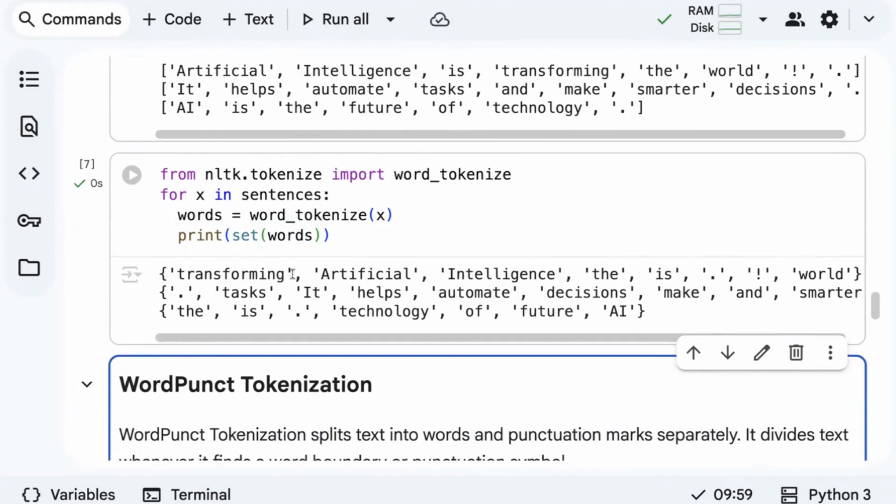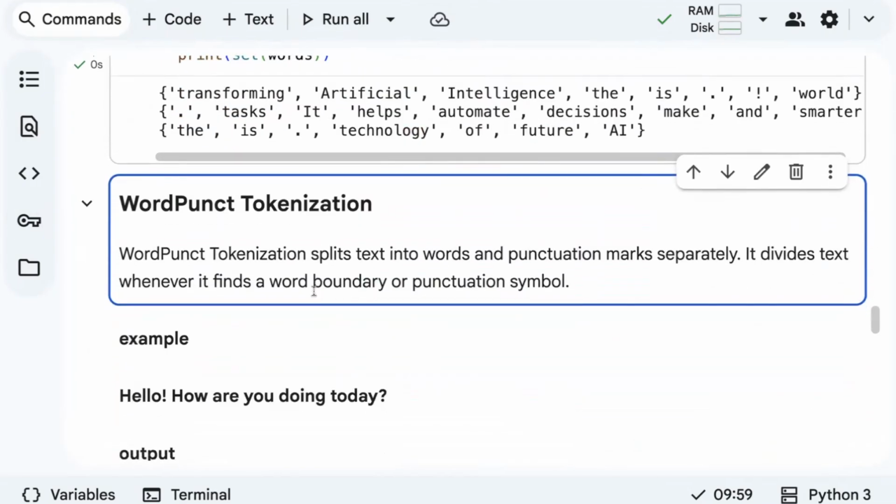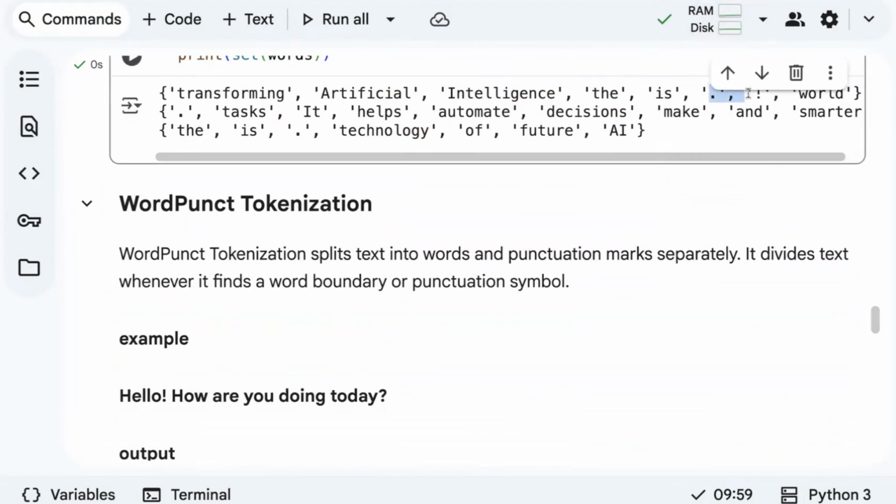Great. Next important thing is word punctuation tokenization. You know what this word punctuation tokenization will do? It will split text into words, very much similar to word tokenization. But words and punctuation will be marked separately. It will divide text whenever it finds a word and also a punctuation symbol. In this case, you can see full stop and exclamatory are considered as two different words.